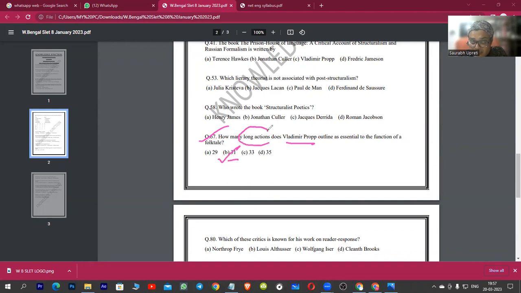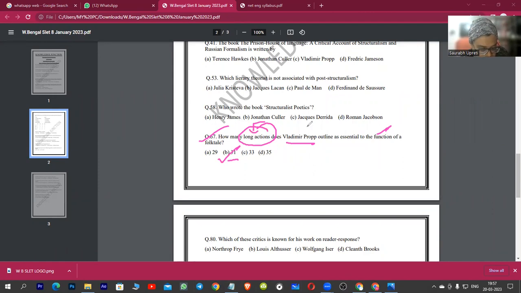Now, he's asking about long actions. He's not asking about functions as such. Function is a critical term in Vladimir Propp's Morphology of the Folktale, which is 35. So it's a difficult question in that sense. In West Bengal SET, you need to read questions very carefully. They have mixed and matched, and it's a very good paper.